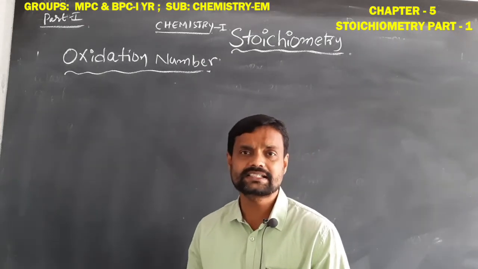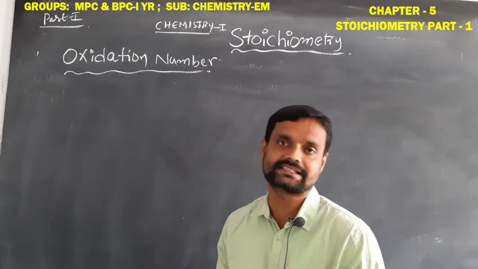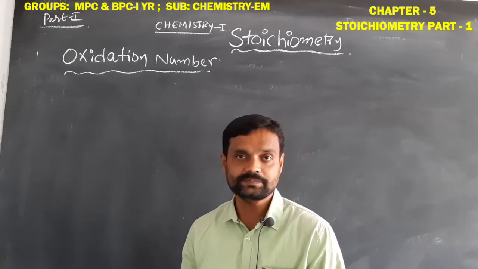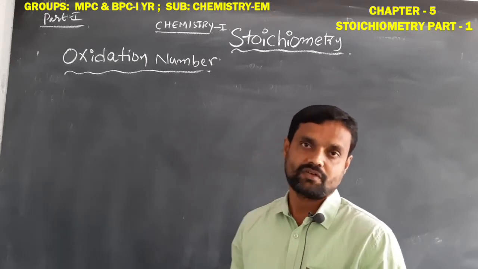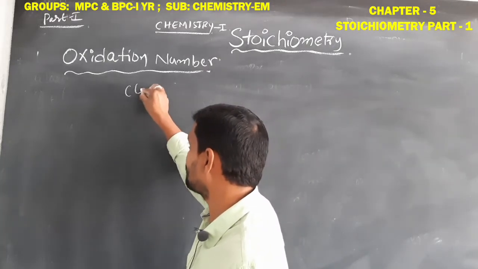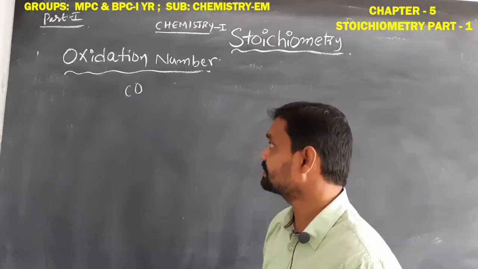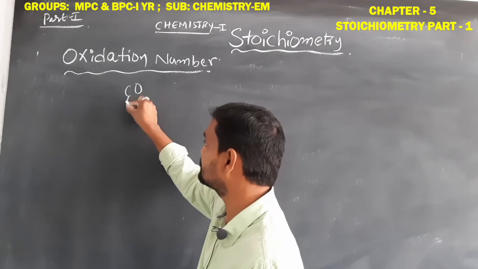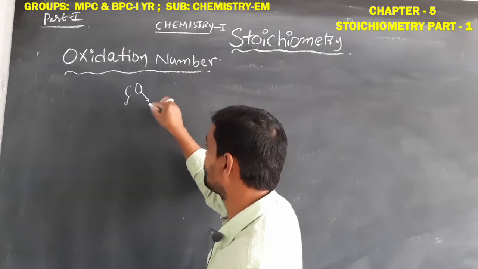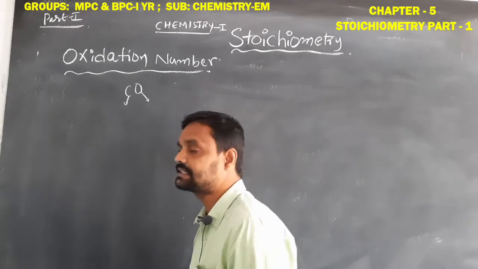Here the oxidation number is not constant for any element. That means it will change. The oxidation number of an atom will change in different compounds. For example, carbon and oxygen form carbon monoxide. In this carbon monoxide, we have to know the oxidation number of the carbon, and similarly the oxidation number of the oxygen atom. So how can we know the oxidation number?